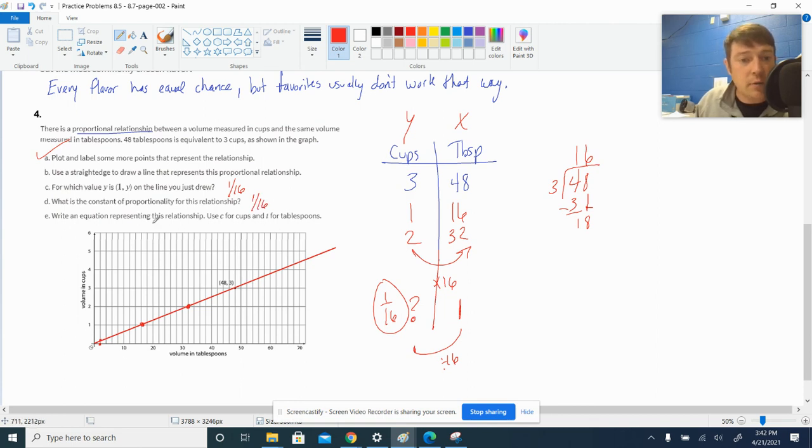And we need to write an equation to show the relationship between these two things. C for cups, and T for tablespoons. We can multiply C times 16 to get T, right? We can do 16 times C to get T. But I think the one they really want is when you reverse the letters and use the reciprocal, a 16th. If you take the T's and multiply by a 16th, or divide by 16, you will get the cups, C. So C is a 16th of T. And there we go. Second page done.